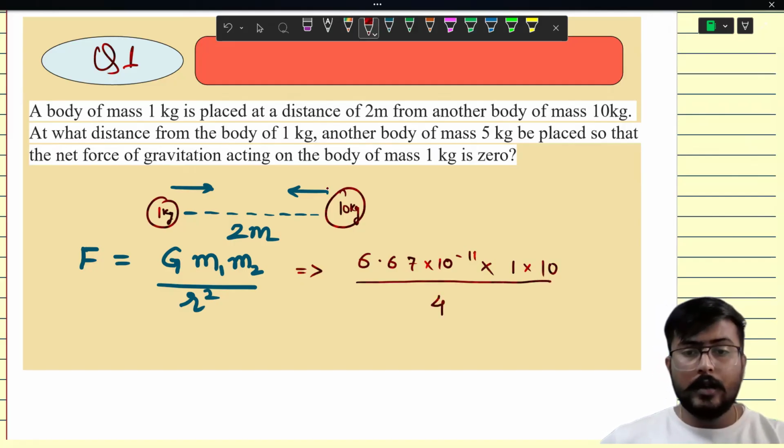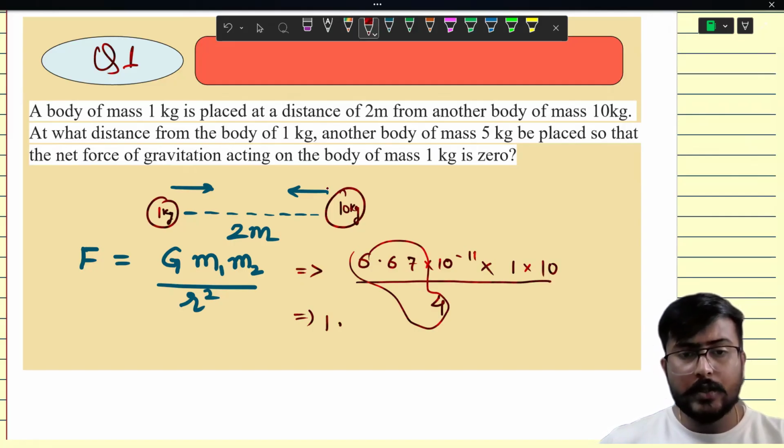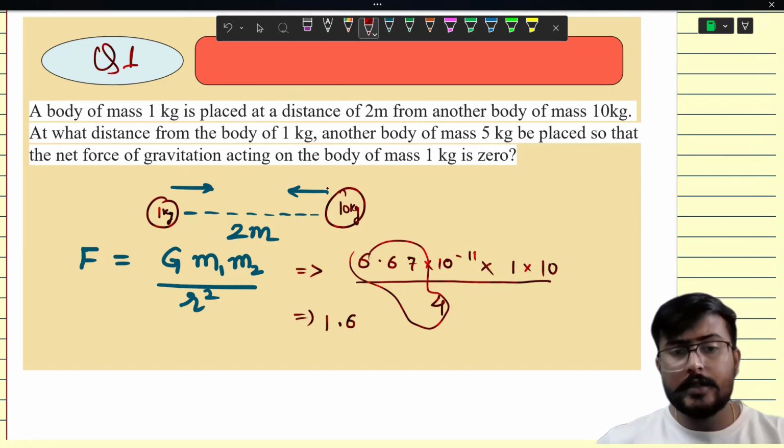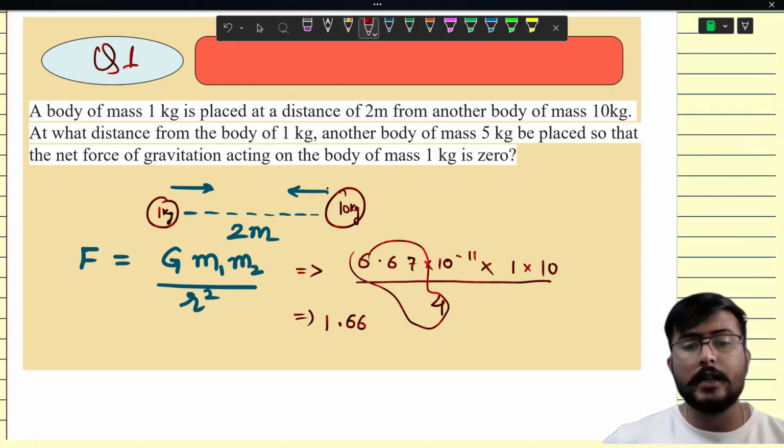Come on, let's do this. Though the calculation is a difficult thing that you have to do, it's not impossible. If we divide these two numbers, we will get 1.66.